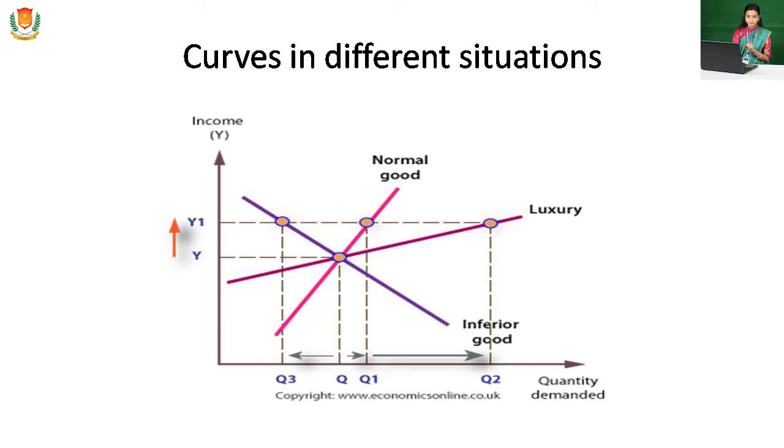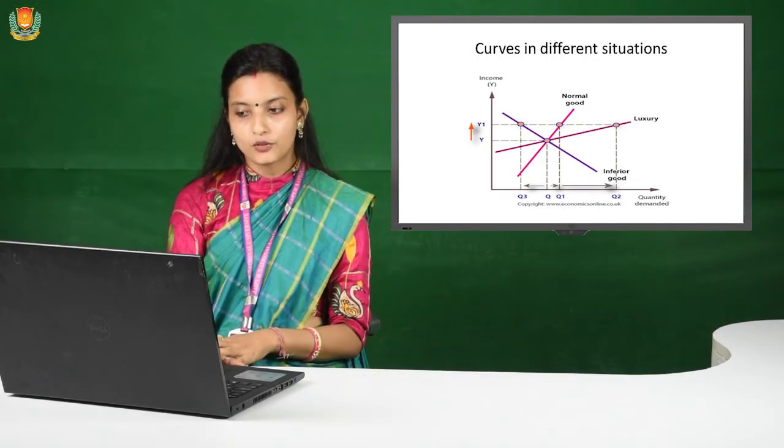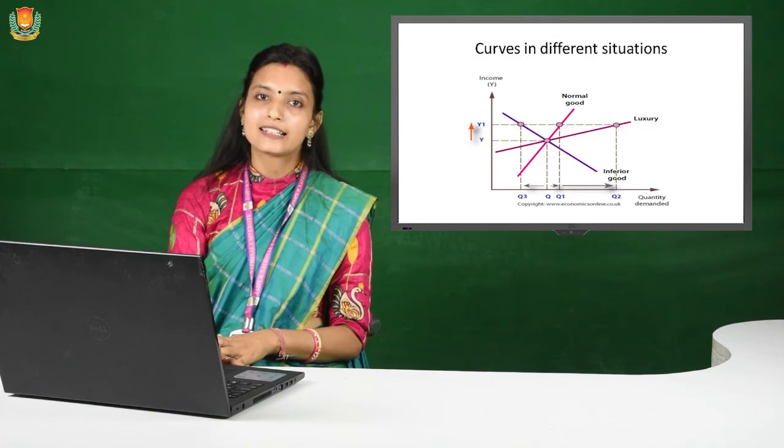That's why the law of demand works only with normal goods. It does not work with inferior goods and luxury goods. Inferior goods and luxury goods are the exceptions of the law of demand.